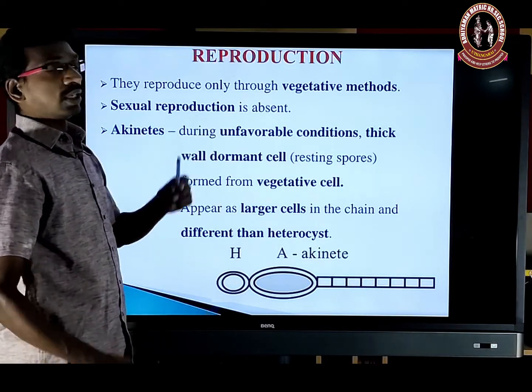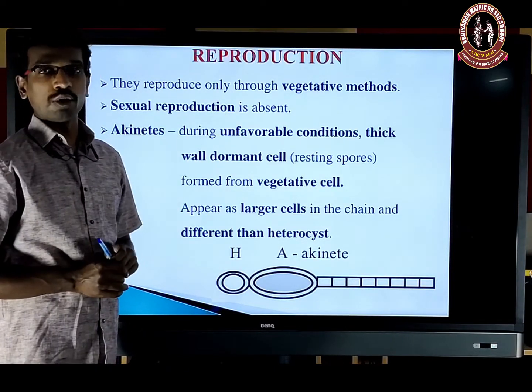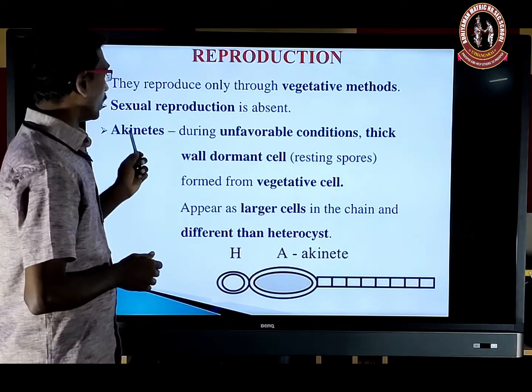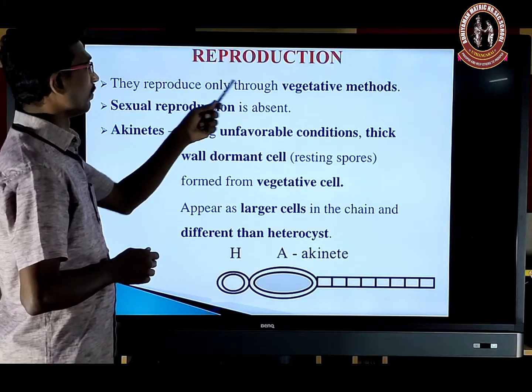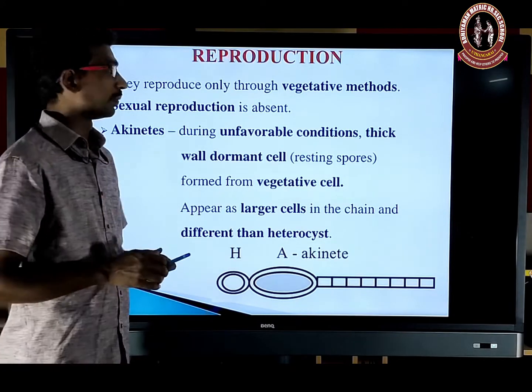They reproduce only through the vegetative method. Sexual reproduction is completely absent in cyanophyceae or cyanobacteria. Akinete is one of the vegetative reproduction methods. Actually, it's a resting spore.